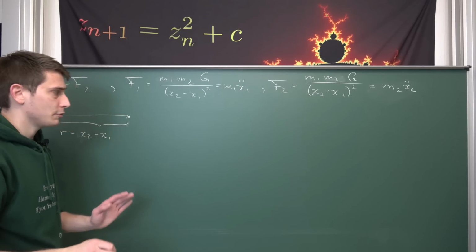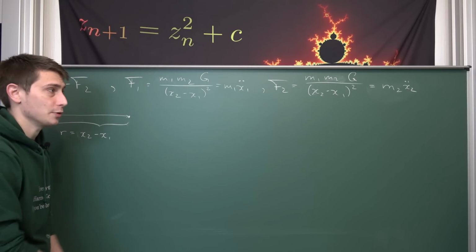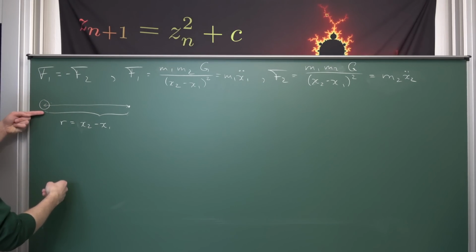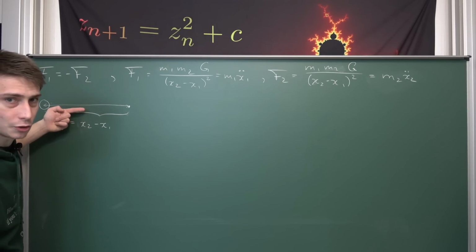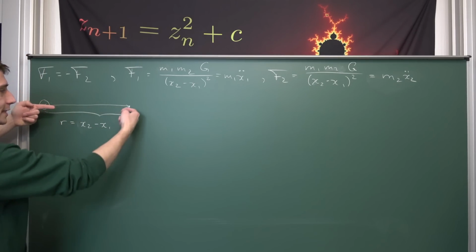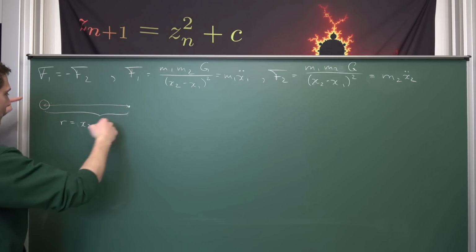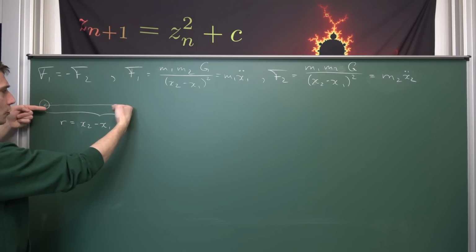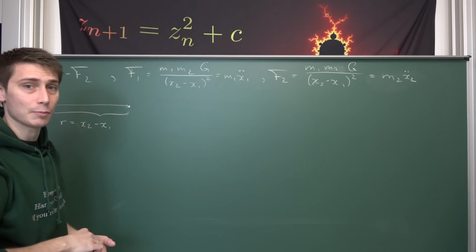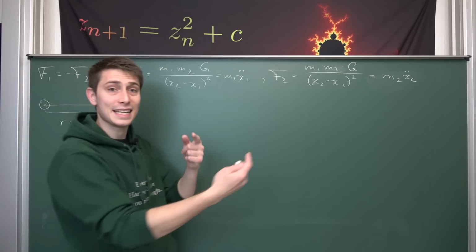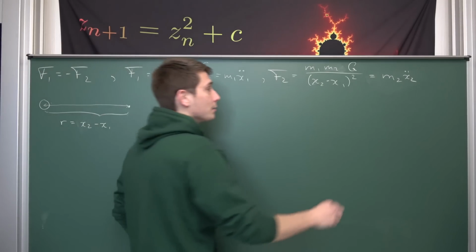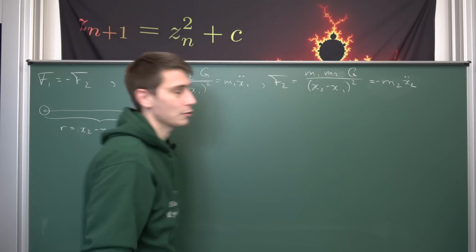And one more piece of information that we need to take into consideration here. So let's suppose we have the Earth here, which goes into the positive x direction all the time. But then we have the second object right here. With regards to the reference frame of the Earth, this object is going to move towards our Earth in some way. Meaning overall that the acceleration or the distance in general is going to be negative. Meaning what we need here is a negative sign in front.